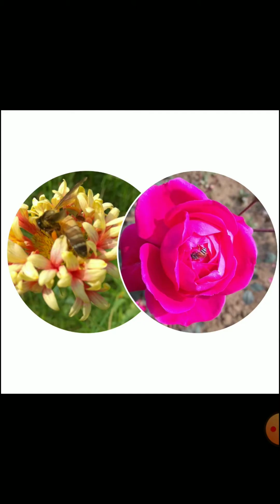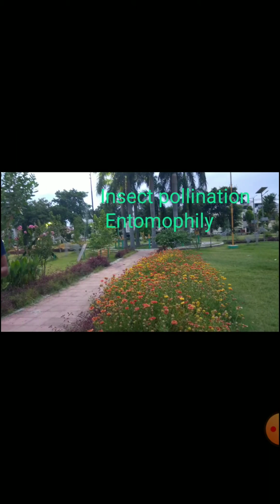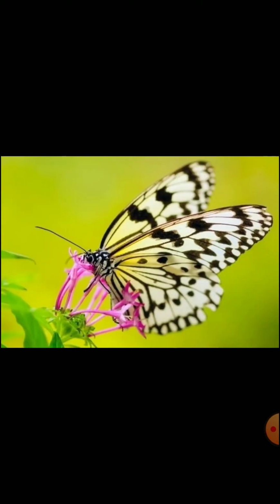We will start with insect pollination. Insect pollination is also called entomophily. Entomon means insect. Phily means affinity. Some insects like honeybees, butterflies, wasps, they feed on the nectar of flowers. When they visit the flower, the pollen grains get stuck to their bodies and these insects sit on another flower. The pollen grains fall on the stigma of that flower. This is called insect pollination.